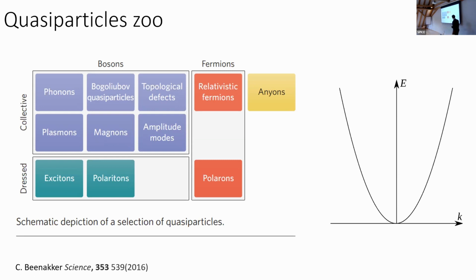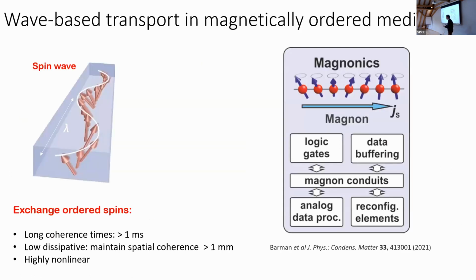Let's have a look at what magnons are. Magnons are propagating spin excitations in an array of magnetically ordered, exchange-ordered spins. And magnons naturally have some advantages when compared to electrons. First of all, they have very long coherence times, nearly 10 to the 9 times longer than what we see in electronic transport.